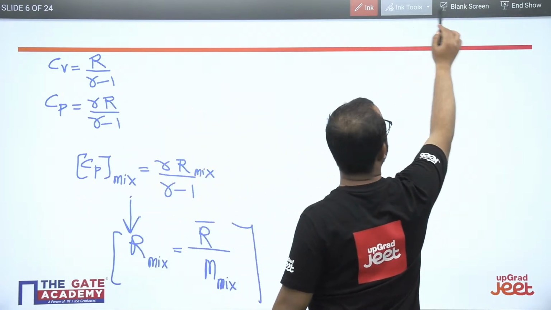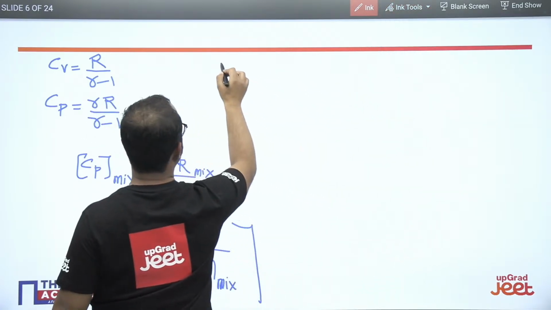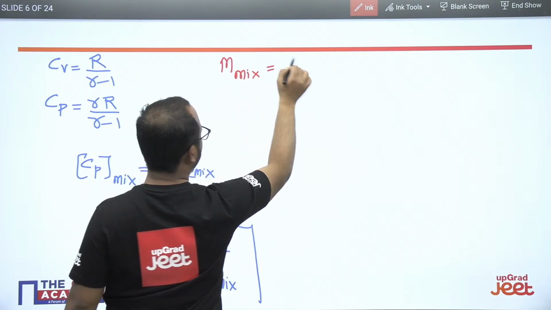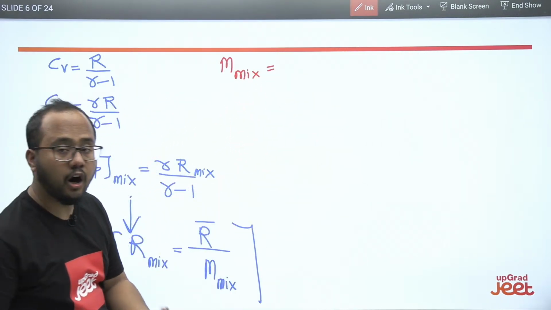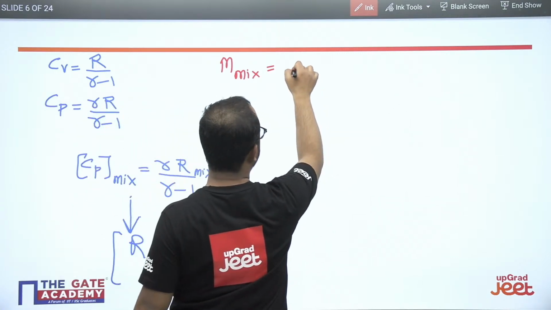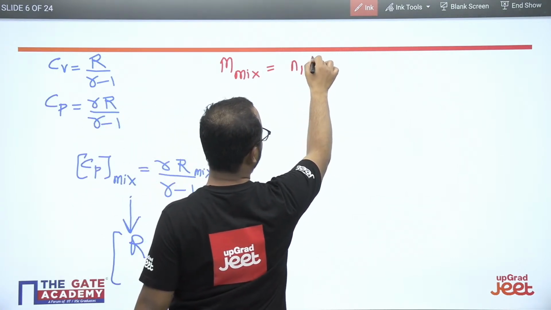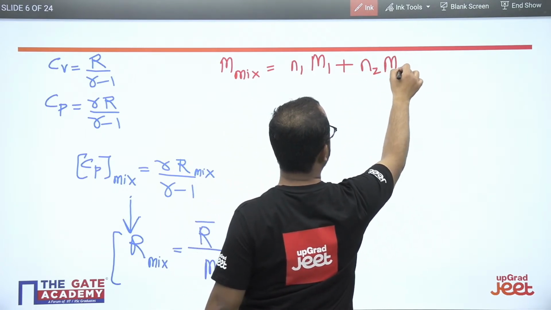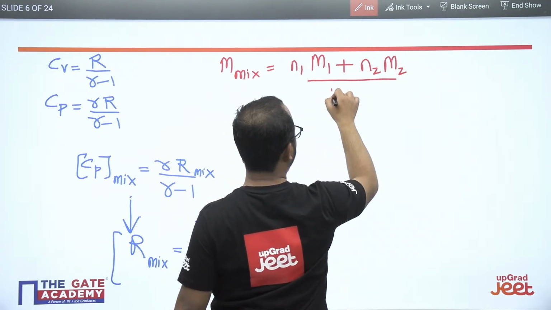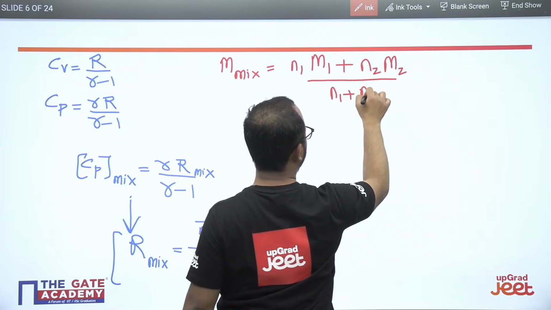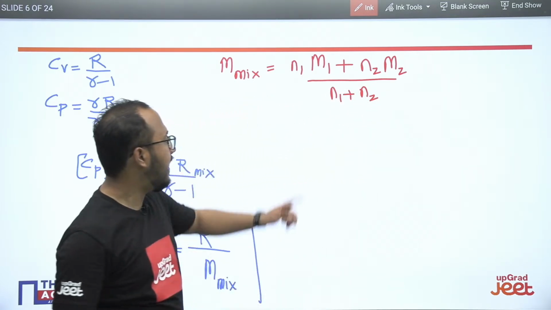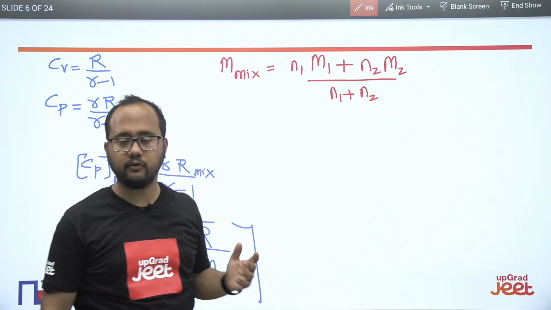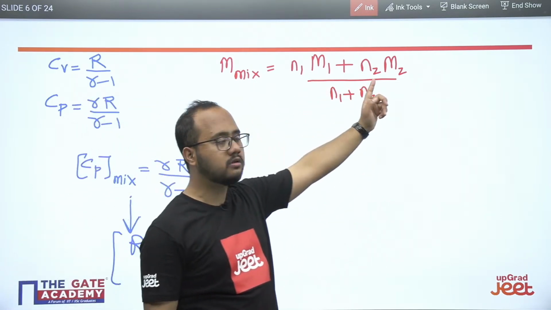This is very important. How can we calculate the molecular weight of the mixture? See, N1 M1 plus N2 M2 divided by N1 plus N2. Here 1 stands for one fluid, whatever the fluid is, and 2 stands for another fluid.